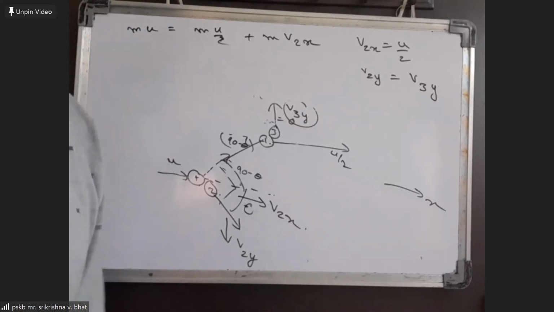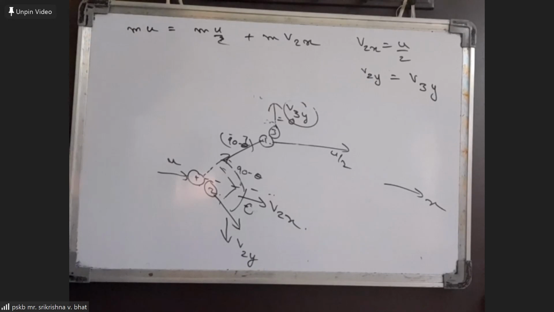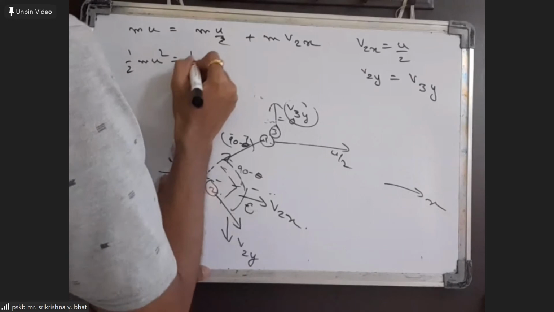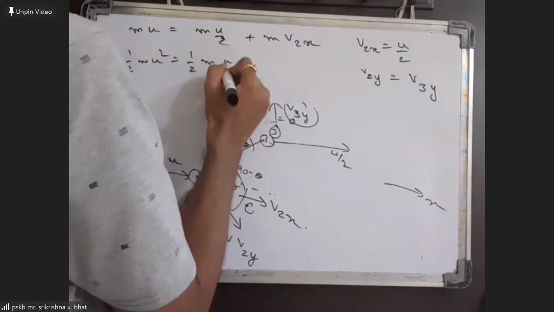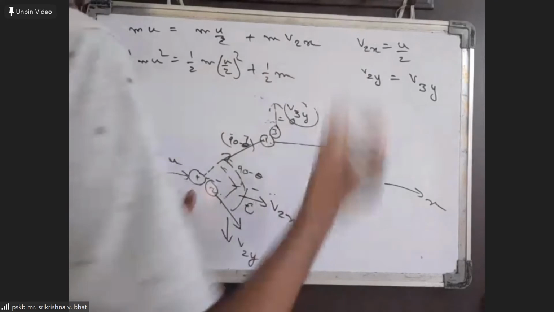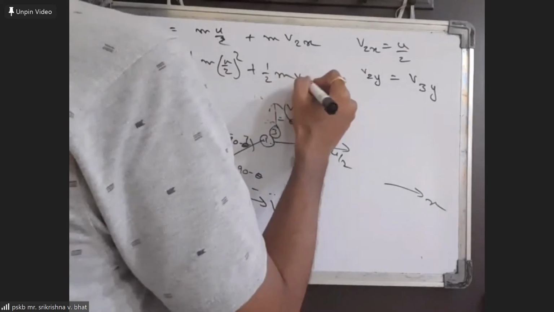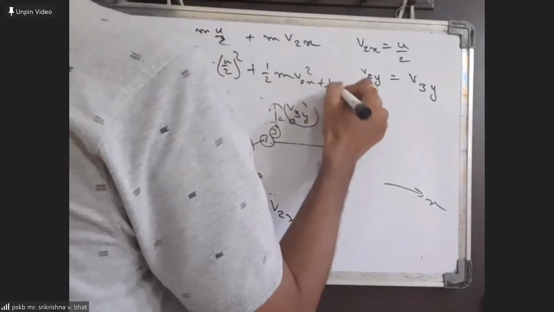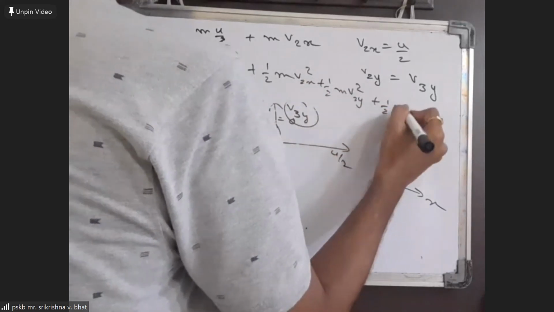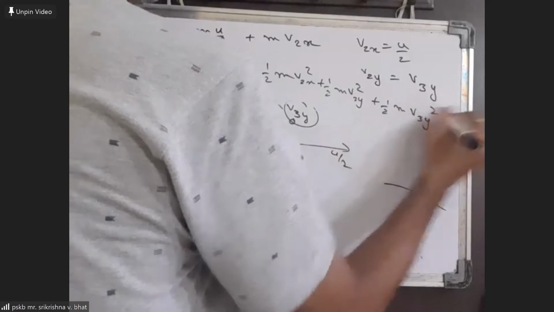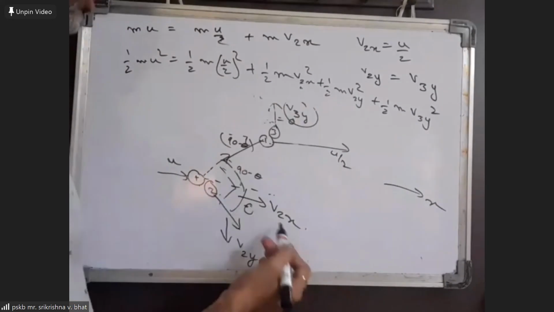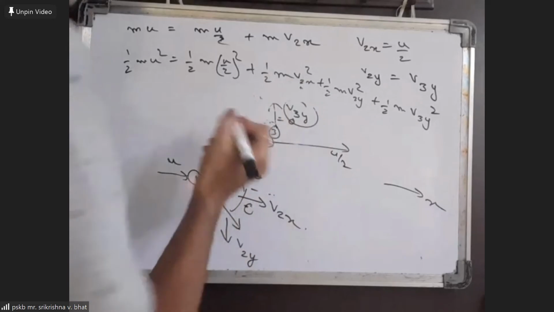The total kinetic energy initial should be equal to total kinetic energy final, which means that half m u square should be equal to half m into u by 2 whole square plus half m into v2x whole square plus half m into v2y whole square plus half m into v3y square. This is the equation you get. But you know, v2x is the same as u by 2.